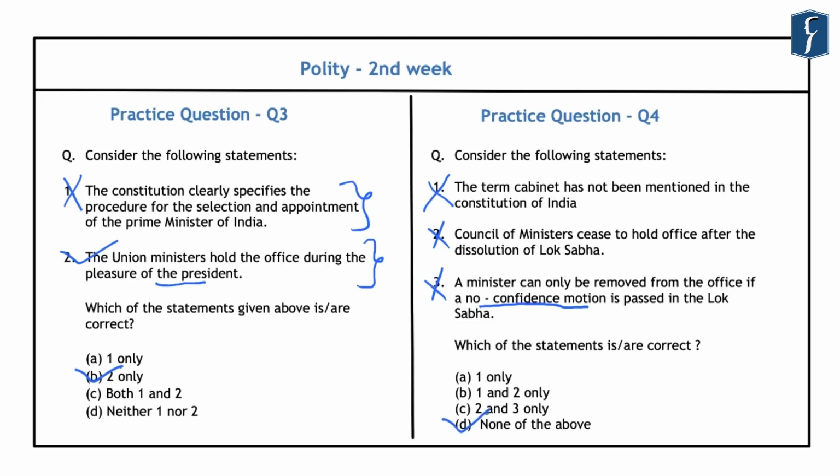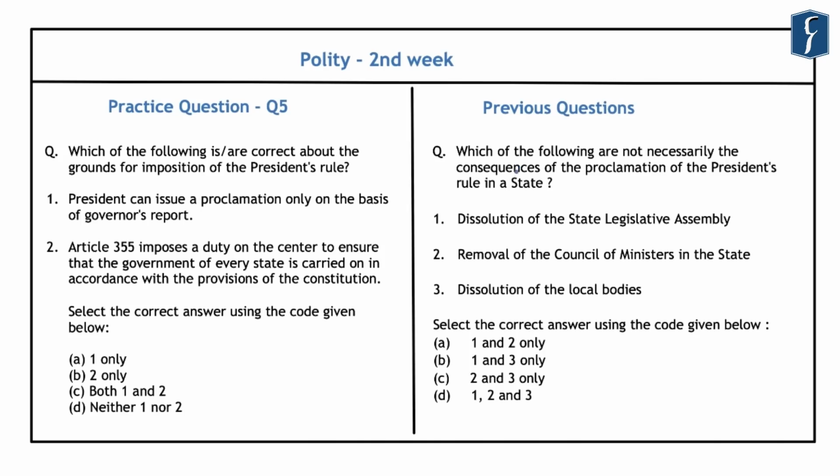And after this, let's take up the fifth practice question. Now this fifth practice question has been created based on the chapter of emergency. If you look at the question that was asked in the year 2017, it was related to the President's rule in a state. And we have already discussed a question related to President's rule which was asked in the year 2015 at the beginning.